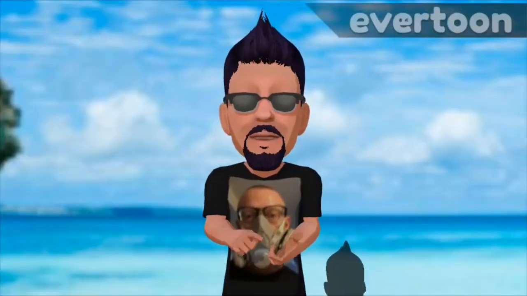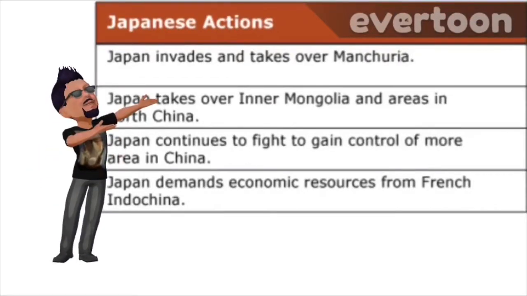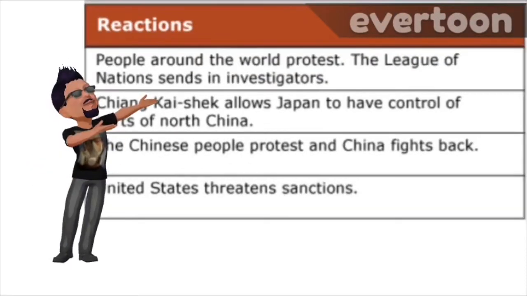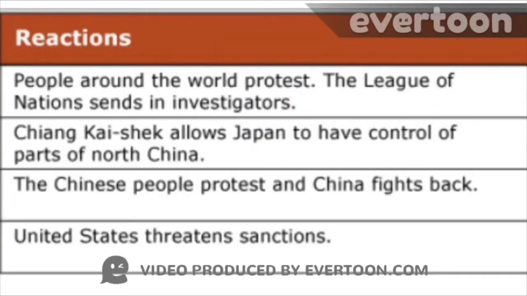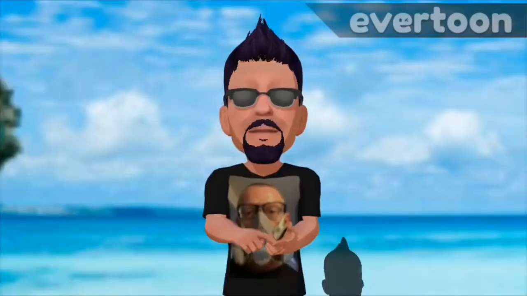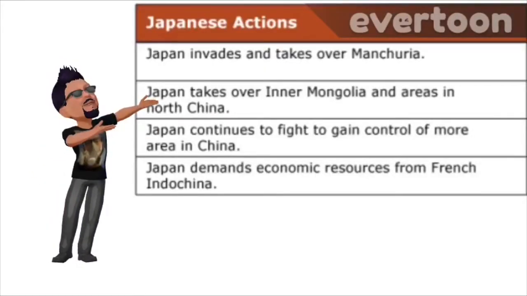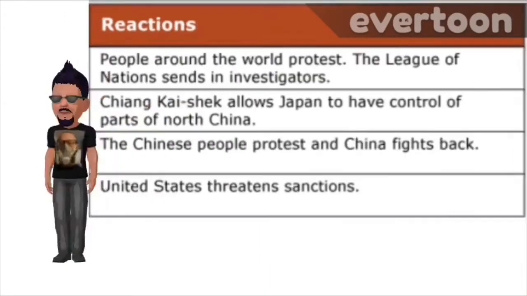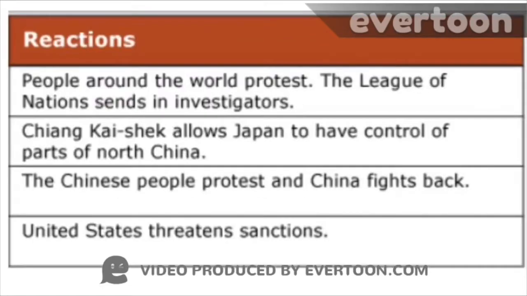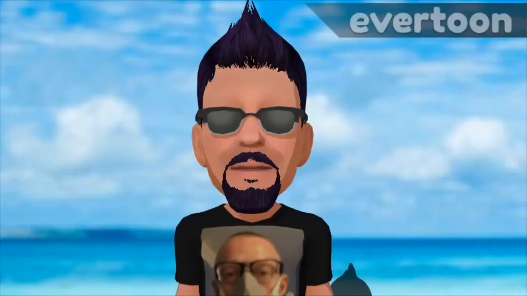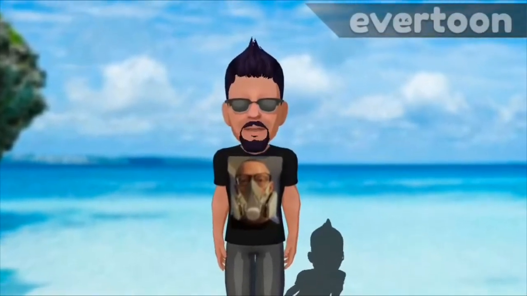The next of Japan's actions were that they continued to fight and gain control over more and more areas in China. The reaction, the Chinese people protested and China began to fight back. The final action was that Japan demanded economic resources from French Indochina. The reaction was the United States threatened to hold sanctions on them. So at this time in class, pause, go back, take some notes.